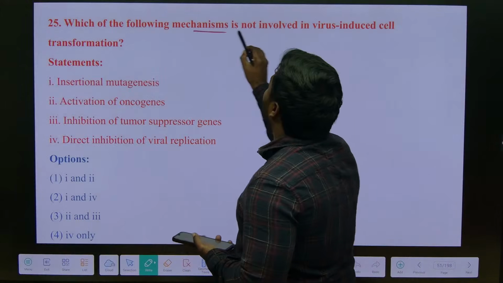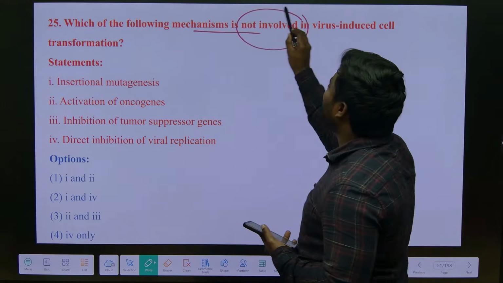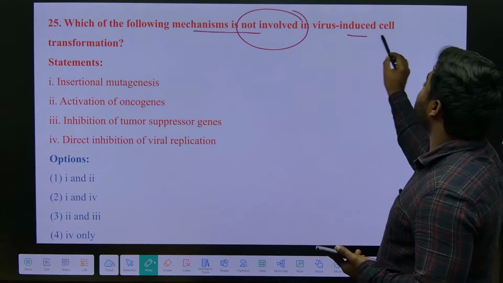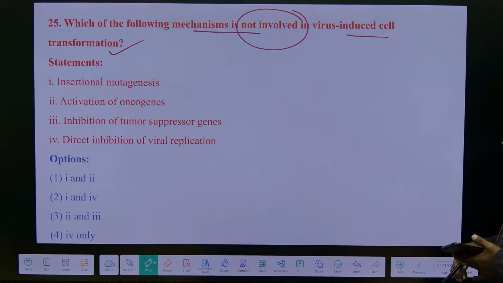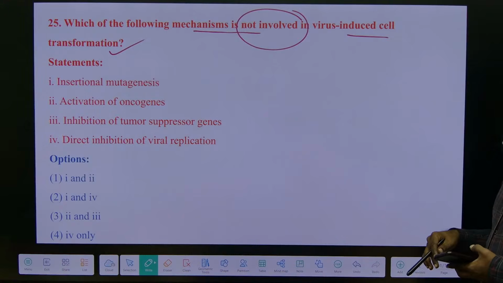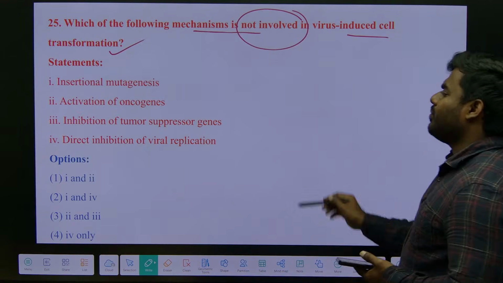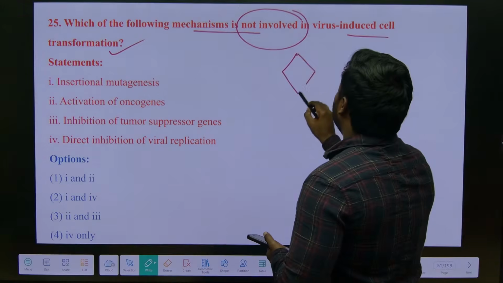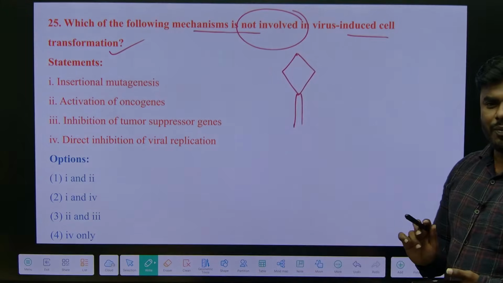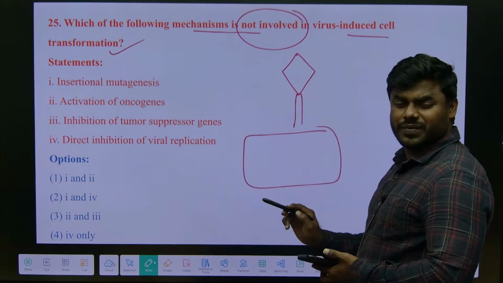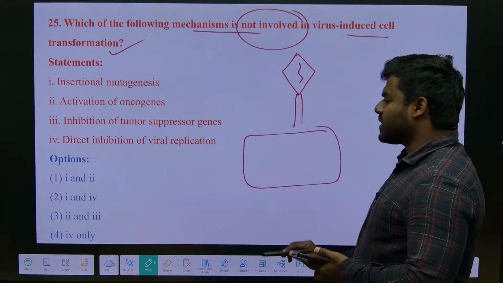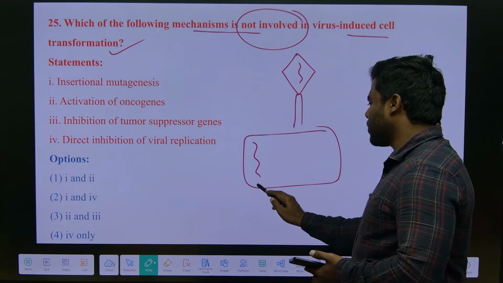Which of the following mechanisms is not involved in virus induced cell transformation? Let's take an example of a bacteriophage. Remember what happens when the bacteriophage attacks a bacterium first? The bacteriophage has its own DNA, and that DNA is going to be released.